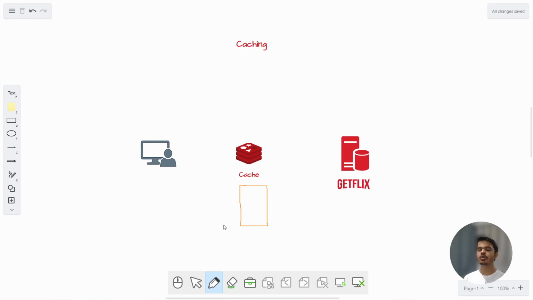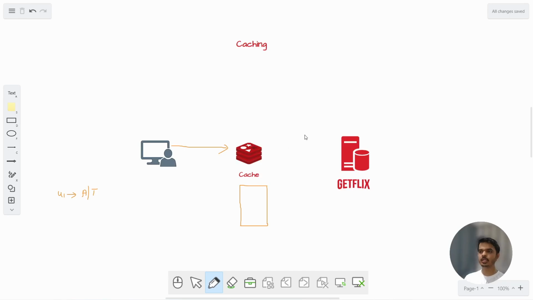So what happens in caching is, let's say there is a user u1 and it has requested movies in action or thriller genre. So the flow of request would be like this. The request first goes to the cache. It checks if this particular result is already present in the cache.